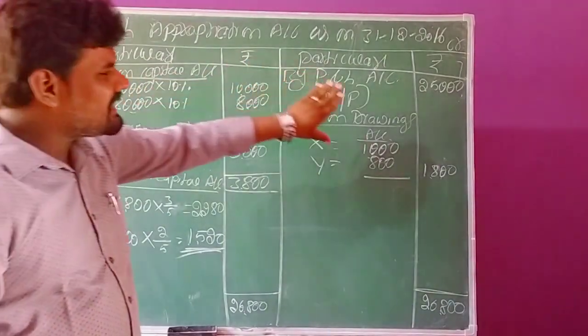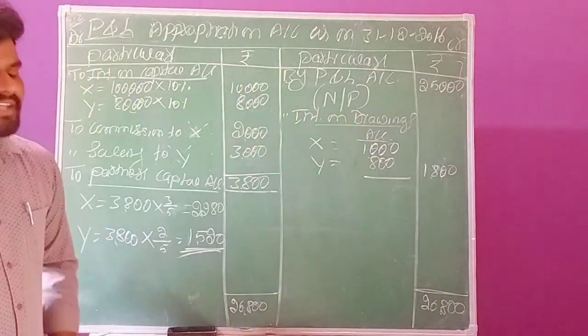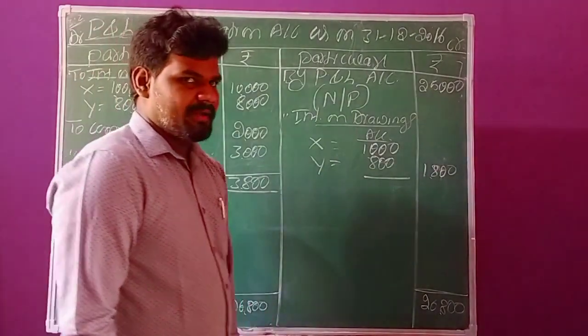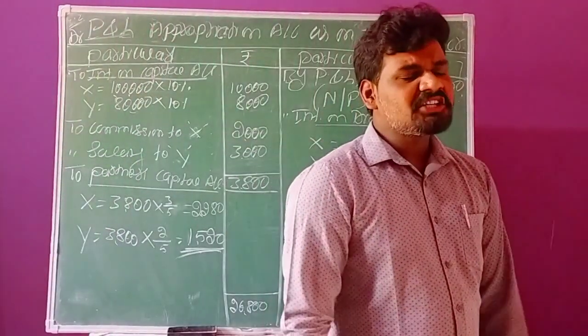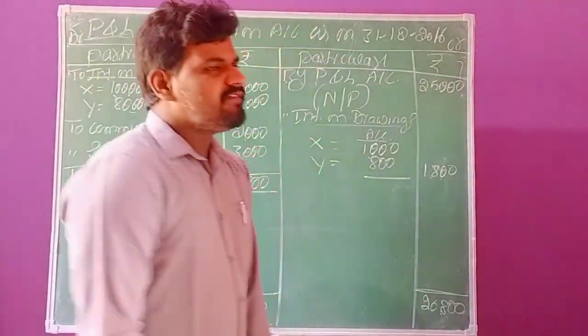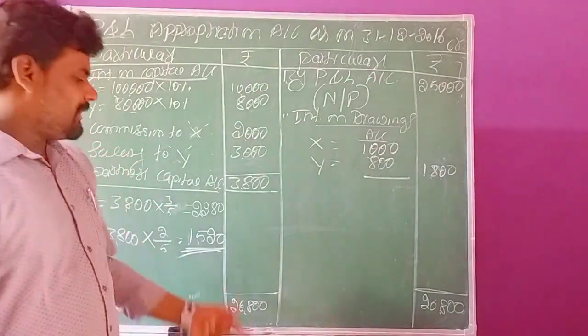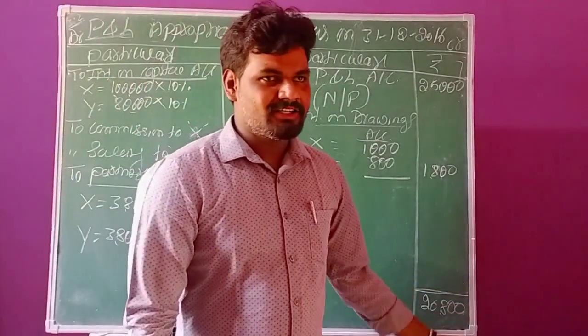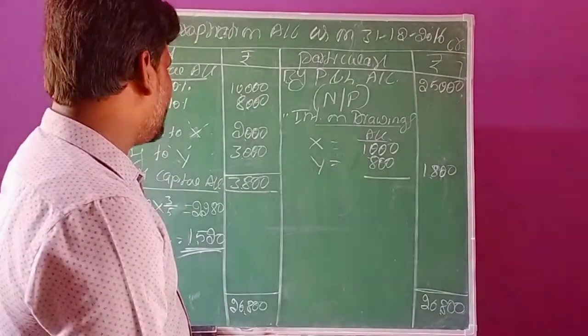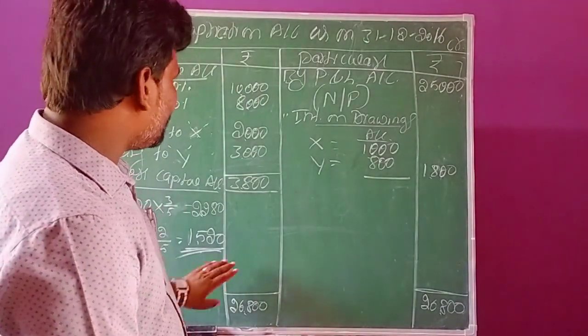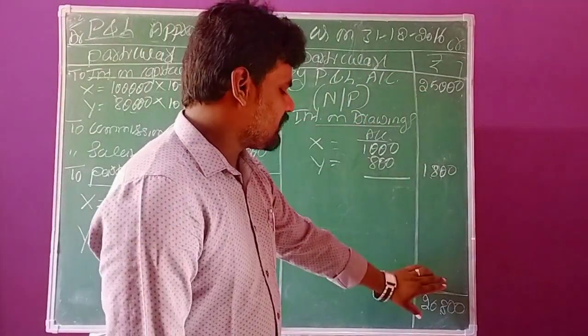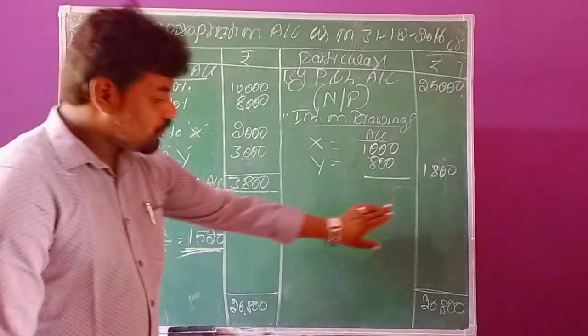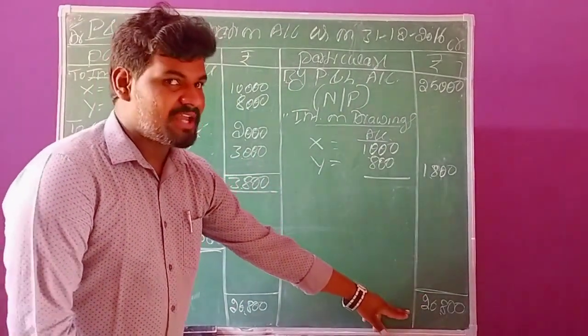After completing these necessary adjustments, finally we need to balance them. At the time of balancing, first we need to identify which balance is more, either the debit balance or the credit balance. Here we observe the total credit balance is more compared to the debit balance. The total credit balance is 26,800.